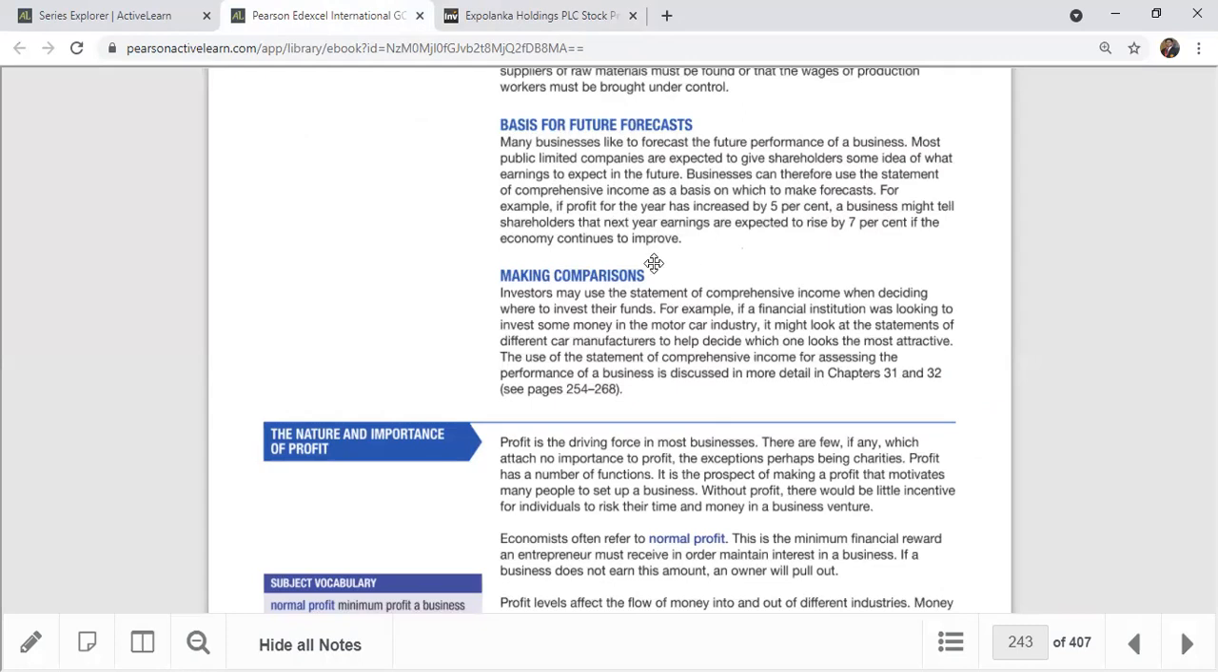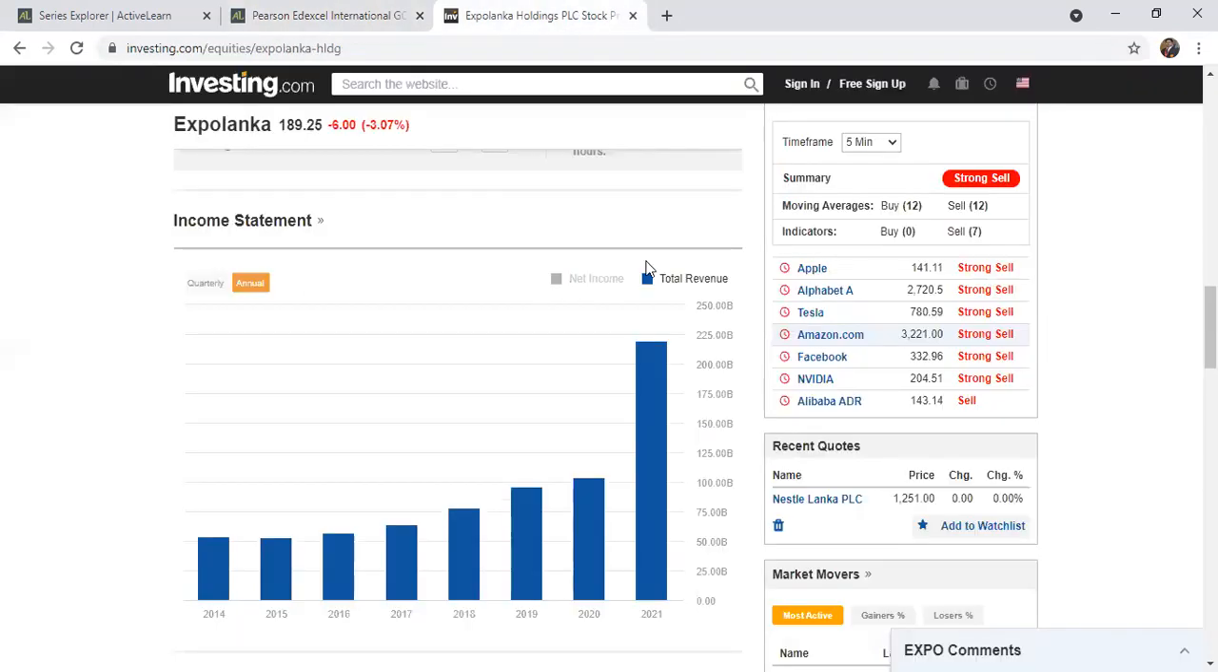For example, if profit for the year has increased by 5%, the business might tell shareholders the next year earnings are expected to rise by 7% if the economy continues to improve, right? This is a real winner, because when other companies' revenue went down, this company went up because of the export. It got more orders from other countries, right? Export related business. The main business line is logistics, export, international shipping and everything. So that's why they got more orders, and then it's more speculative.